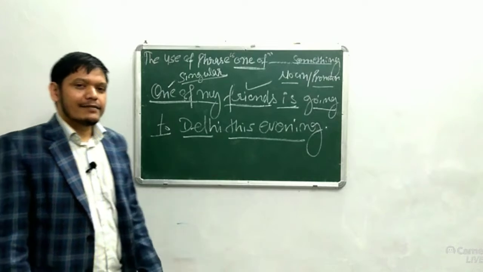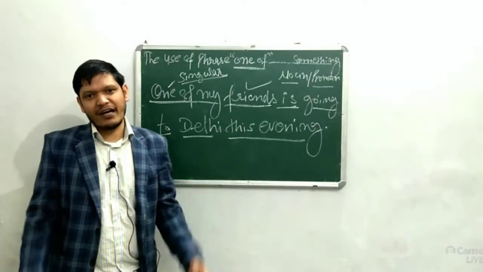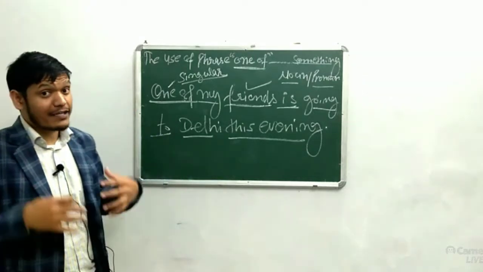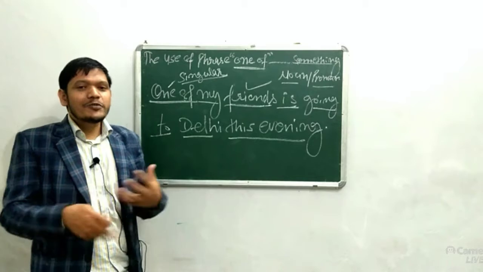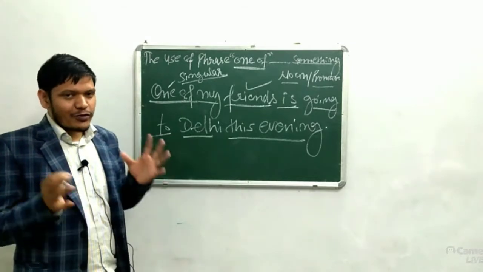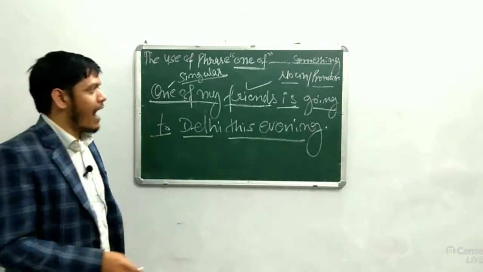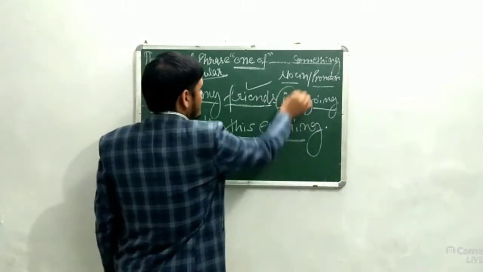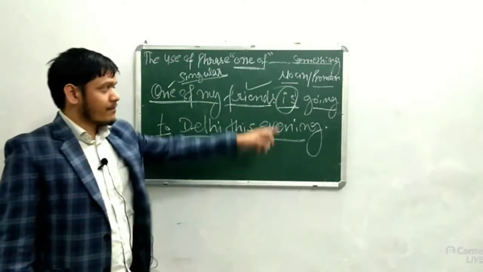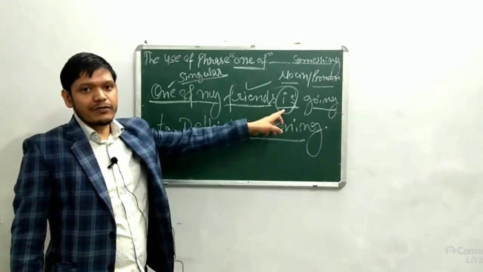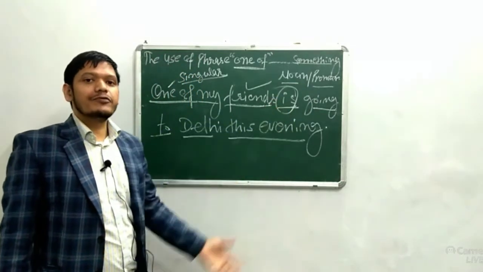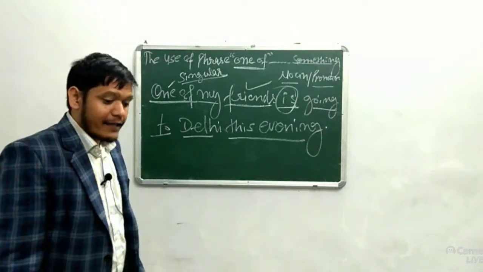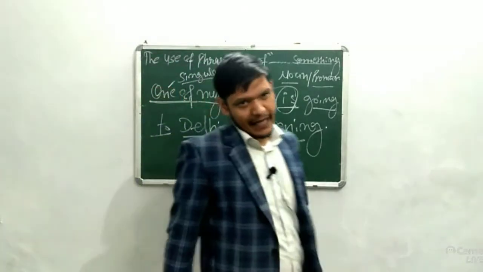Most of the students and most of the English speakers are not habitual of speaking it like this. So they always think it is "one of," and then after that, instead of using the singular auxiliary form, they use it in plural form, and that is an incorrect sentence.